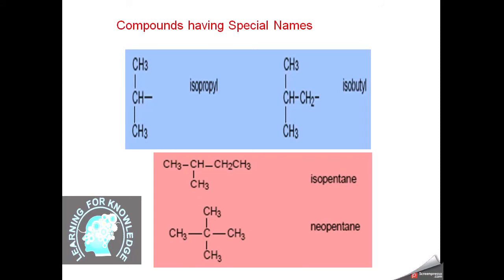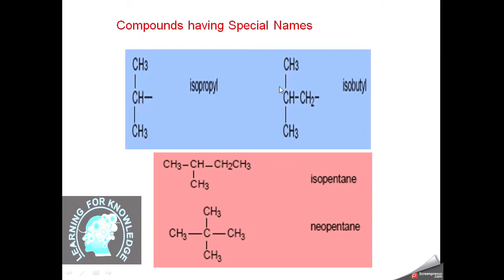Now in this case the hydrogen or the valence available is at the middle, not at the terminal. So there are 3 carbon atoms, and instead of calling it propyl, we call it isopropyl.